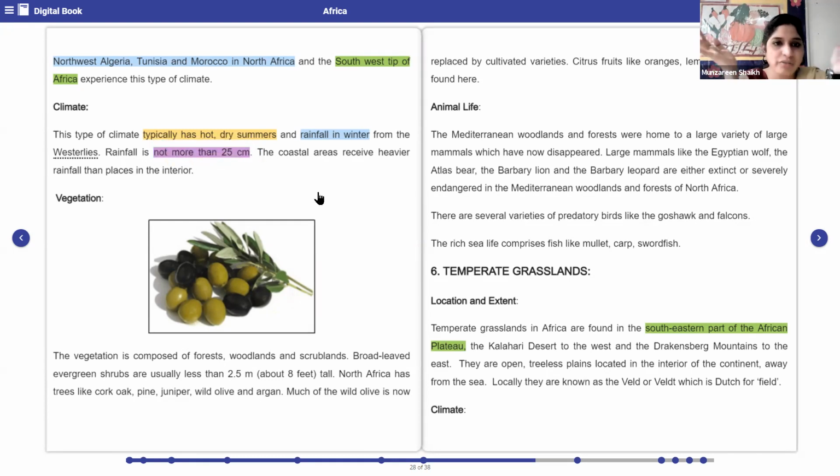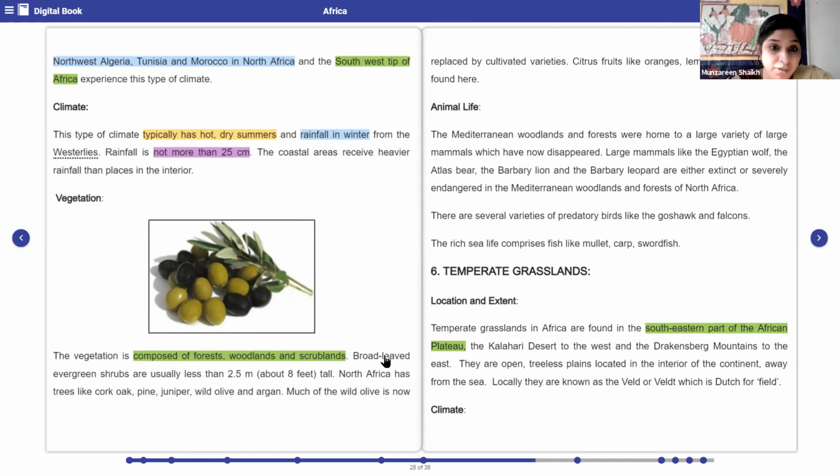The coastal areas of this region will receive more rainfall compared to the interior of this region due to evaporation. Now let us see what type of vegetation is found in this region. Vegetation is composed of forests, woodlands, and shrublands. Underline forests, woodlands, and shrublands.